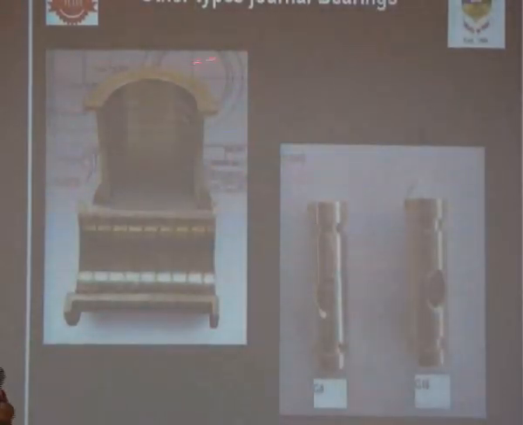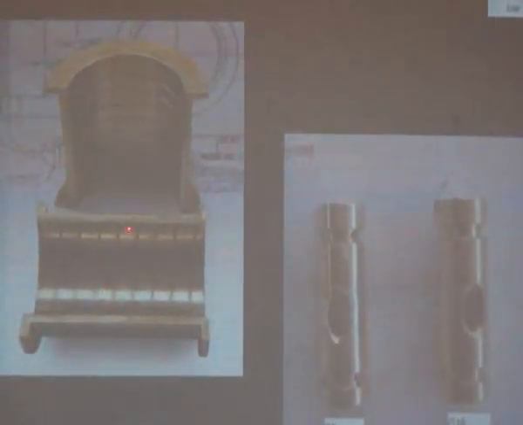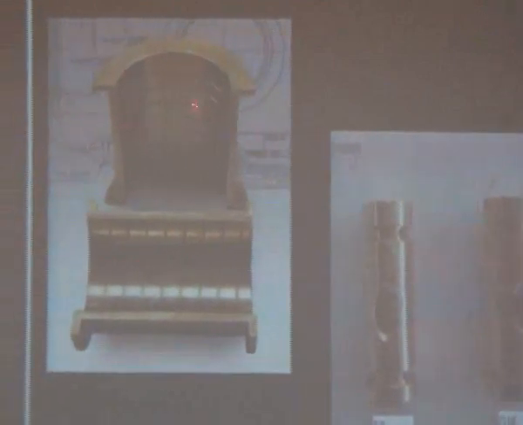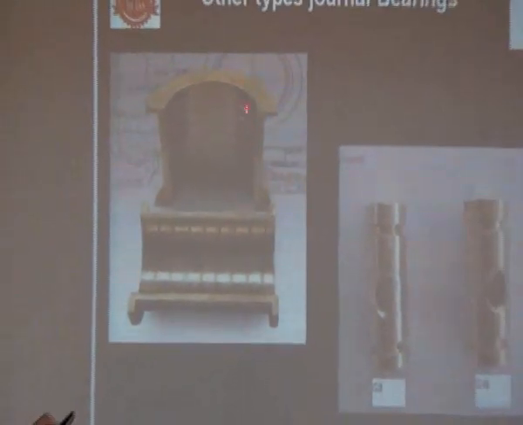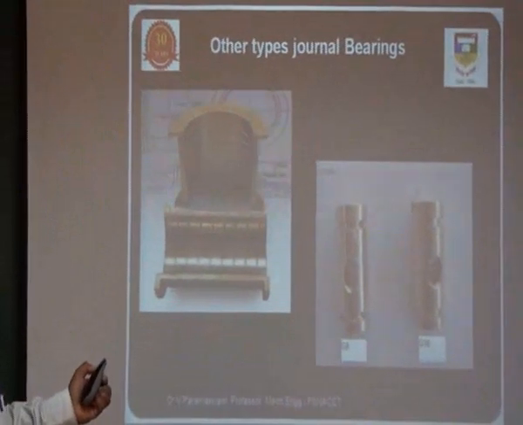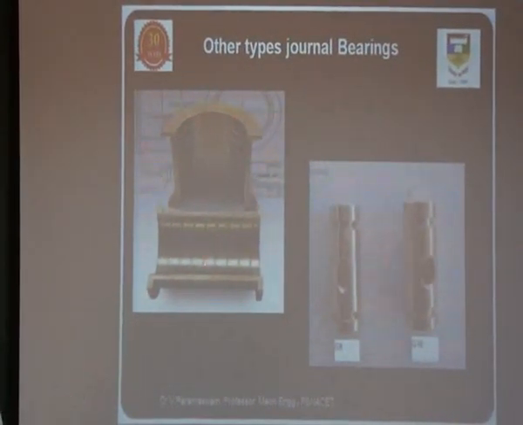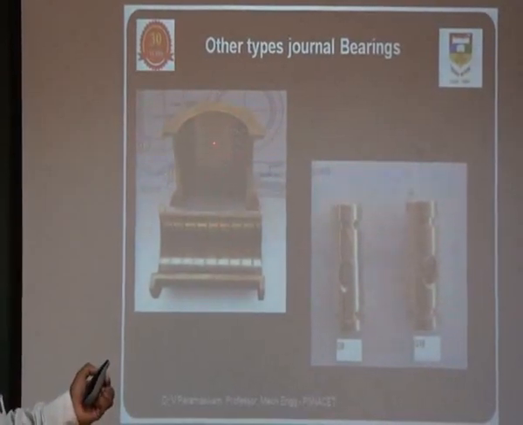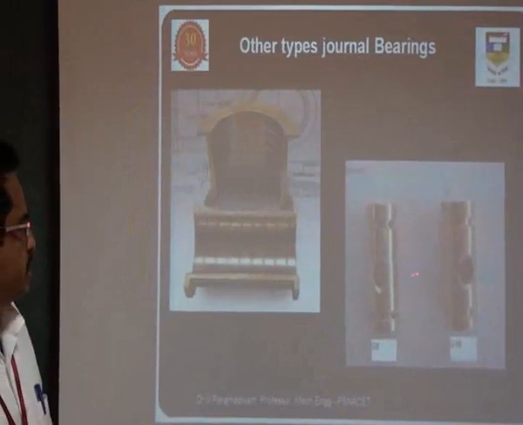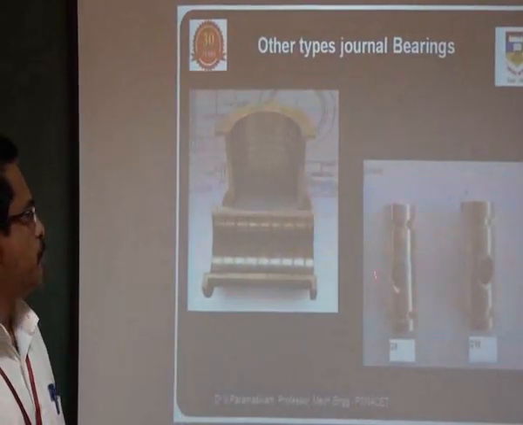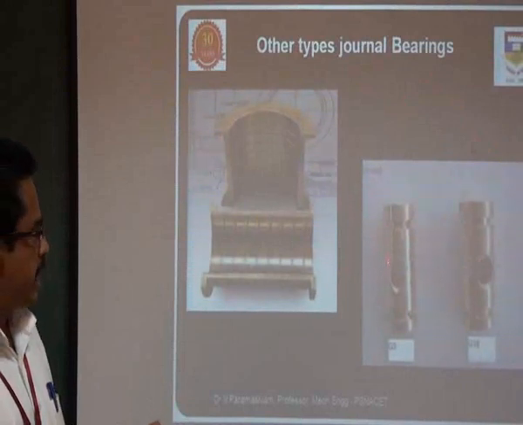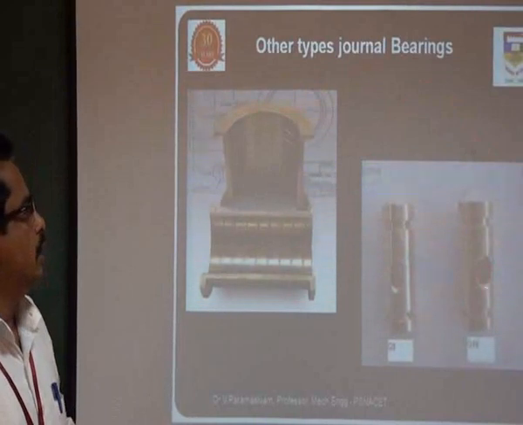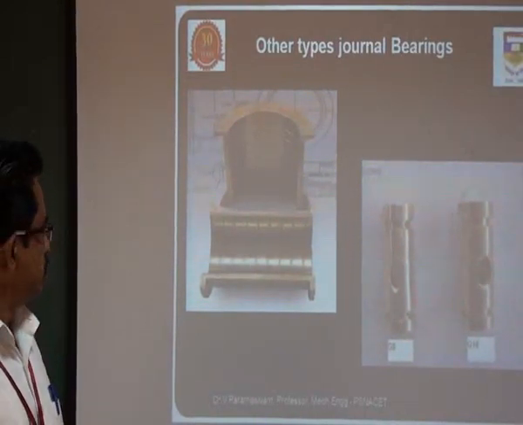Then there is another type of journal bearing, where you can see two split halves. In this, many grooves are made in order to keep the oil in these grooves, and while it rotates, the oil is circulated over the surface, so that the coefficient of friction is minimized and metal to metal contact is also reduced. Whereas you can see another simple type of journal bearing, it is not tubular, and a hole is made for pouring the lubricating oil.